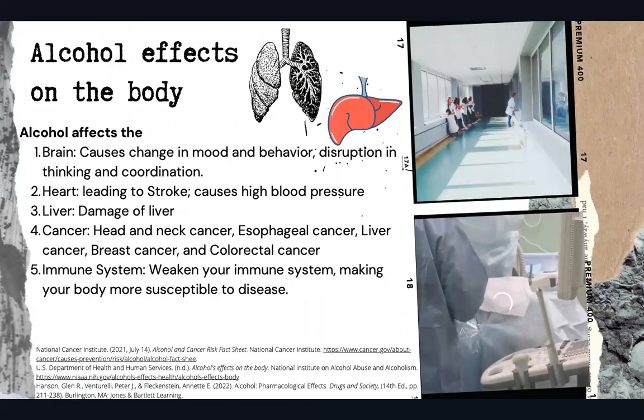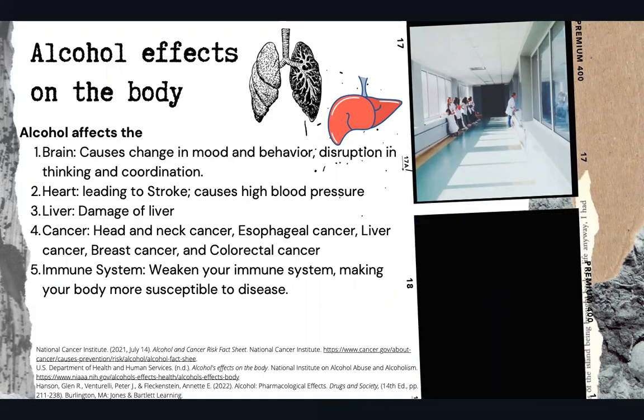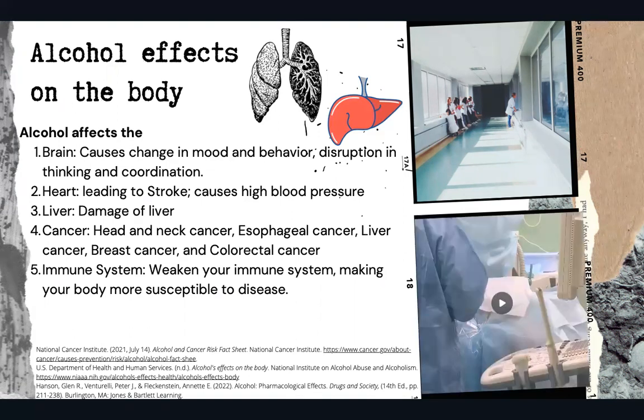So let's see alcohol's effects on the body. Since alcohol influences almost every organ system in the body after entering the bloodstream, it can interfere with the brain, because alcohol goes to the brain almost as soon as it's consumed. It affects the way it works, changing your mood, your behavior, and making it harder to think clearly and move with coordination. It also affects your heart, leading to stroke, high blood pressure, and damaging the liver.